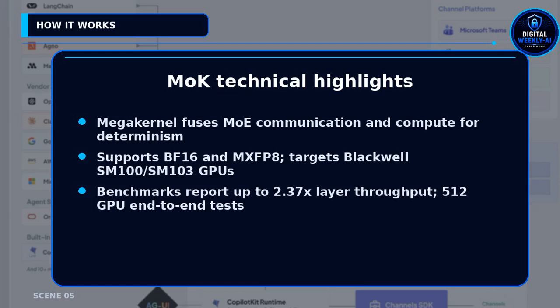Benchmarks used EP64 with 248 tokens per GPU before routing. Reported speedups include up to 2.37 times MXFP8 forward. End-to-end testing used 512 GPUs across GB300 NVL72 racks.